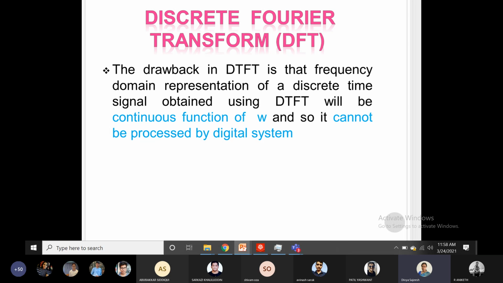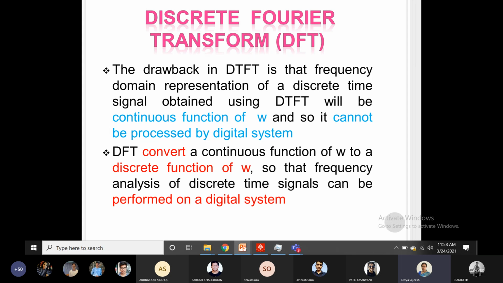So we need to transform this continuous function of omega into discrete by sampling it at regular intervals. DFT converts a continuous function of omega to a discrete function of omega, so that frequency analysis of discrete time signals can be performed on a digital system.